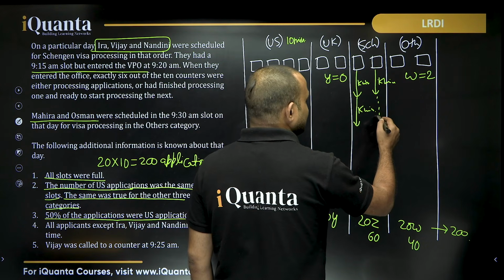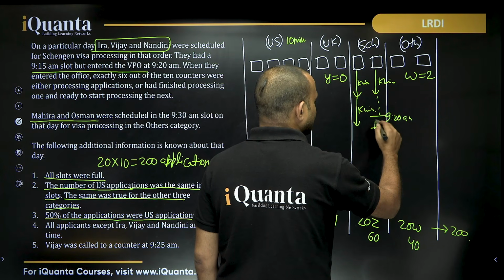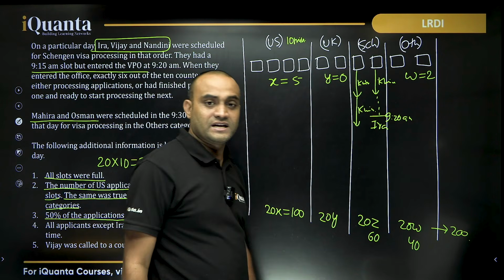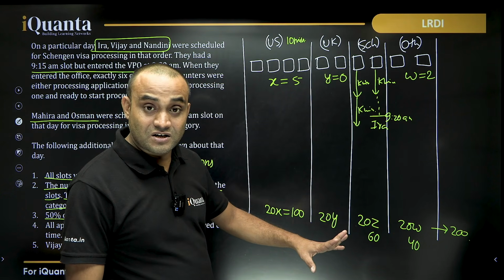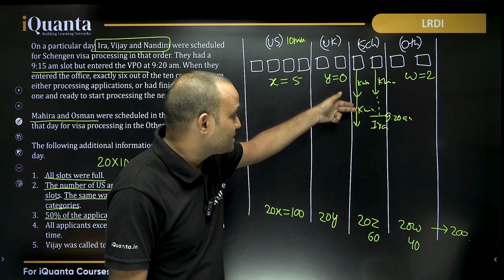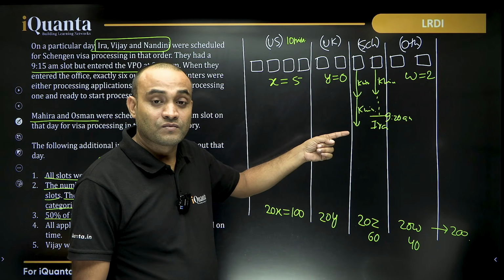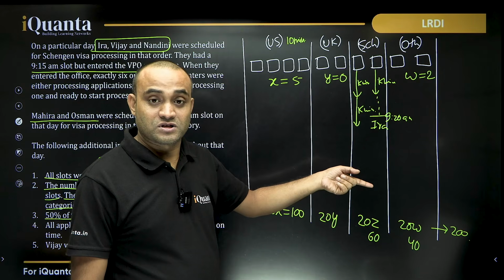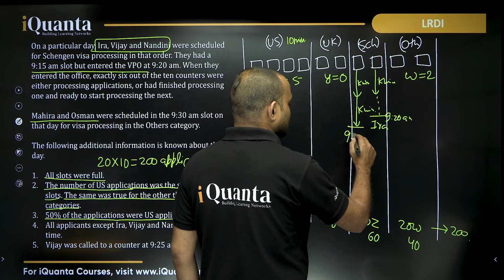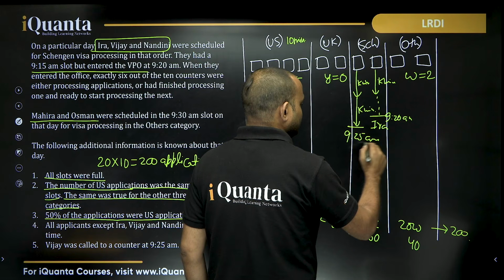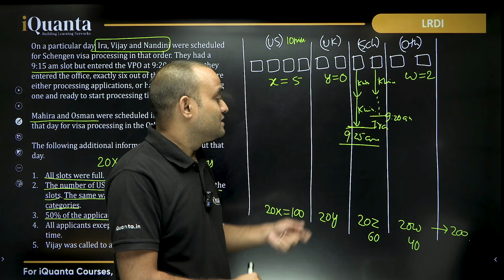Can I say that at 9:20, Ira will get her chance, right? Ira will get her chance. Now, Vijay will get his chance once the third person of slot 1's application is processed, right? So that's why Vijay is getting his chance at 9:25 a.m.